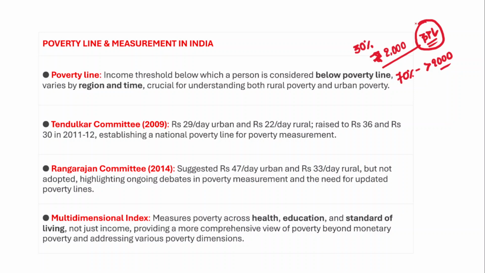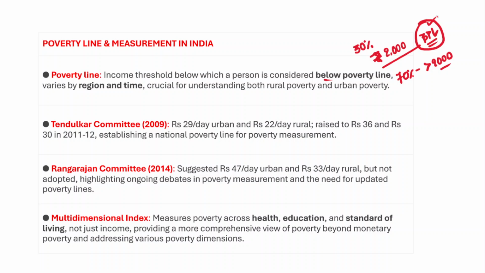It is an income threshold below which a person is considered below poverty line, and it also varies from region to region and from time to time. However, this poverty line plays a very important role in understanding poverty in both rural areas as well as urban areas. Now, I hope you have understood the poverty line.